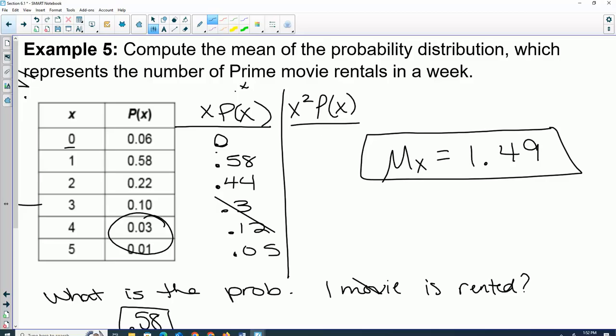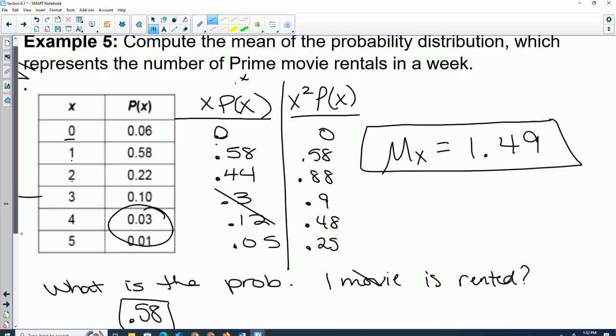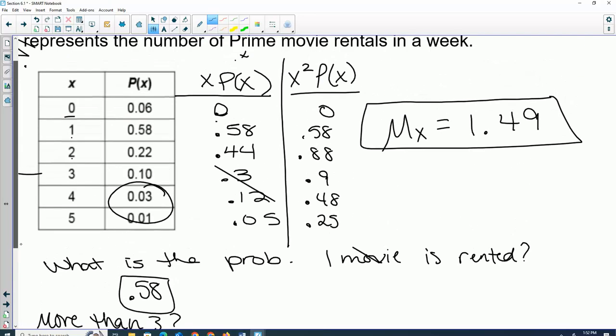So 0 times 0 is still 0. 1 times 0.58 is 0.58. 2 times 0.44. 3 times 0.3. 4 times 0.12. 5 times 0.05.